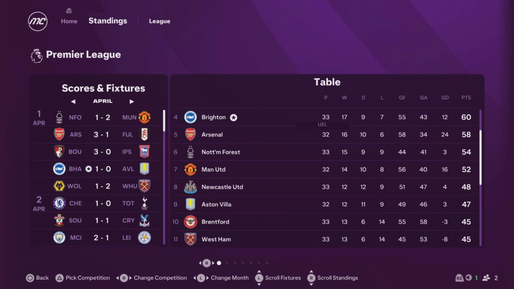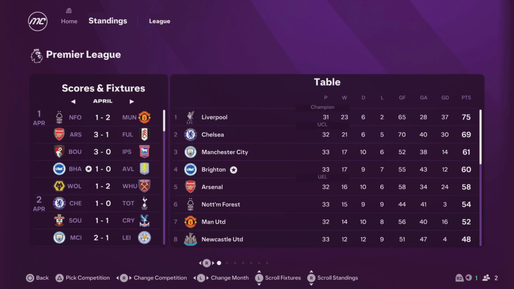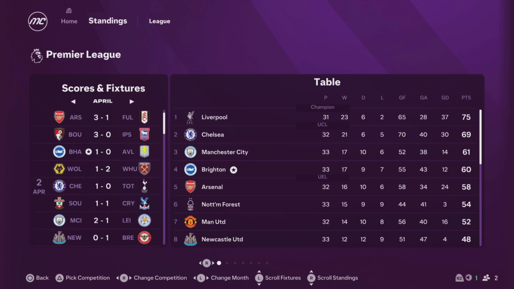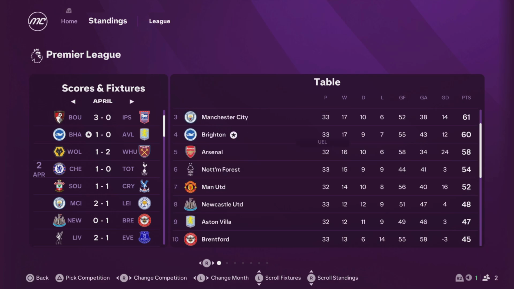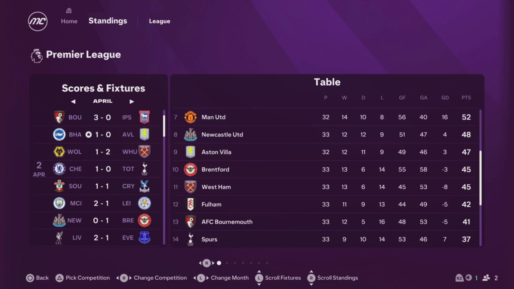And let's look at the Premier League. Brighton 4th. And it does make it look like I used them, but I really didn't. Man City 3rd, so Man City crept up in there with 33 games in, as it is. And Chelsea 2nd, but Liverpool got a bit of a gap on them. Man United 7th, Nottingham are 6th, but if Man United get a win on the game in hand, Man United will go into the top 6. And Arsenal 5th, and Spurs are 14th as it stands.